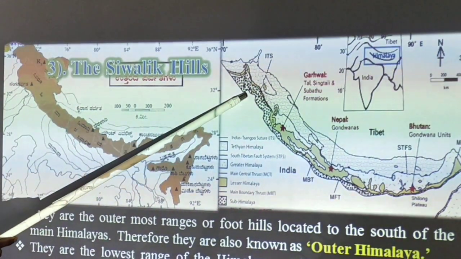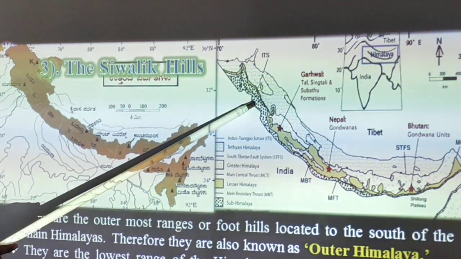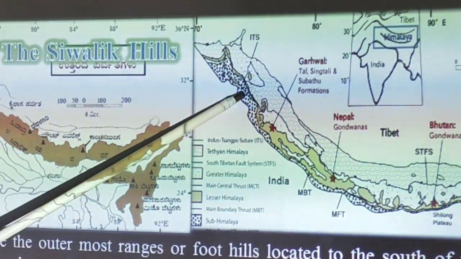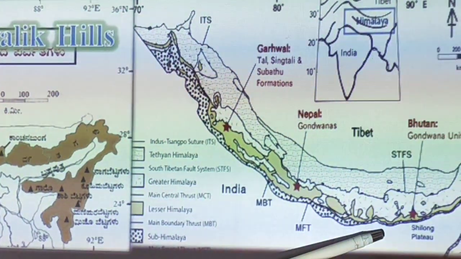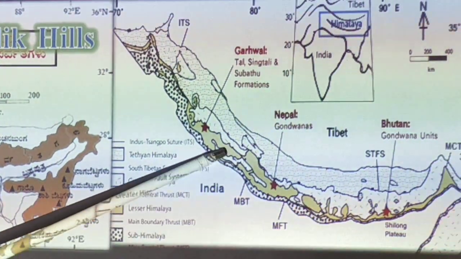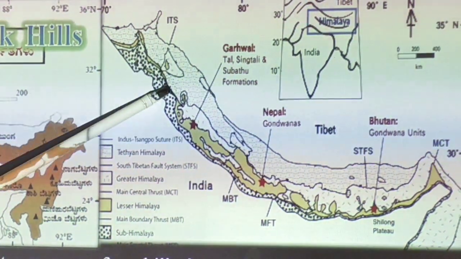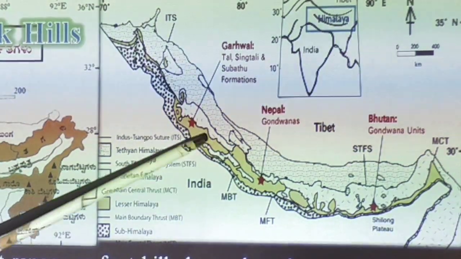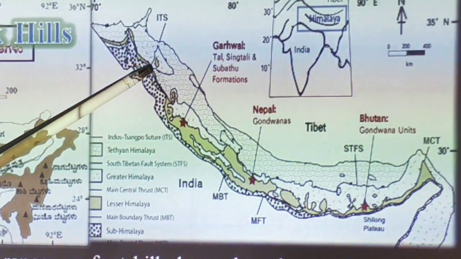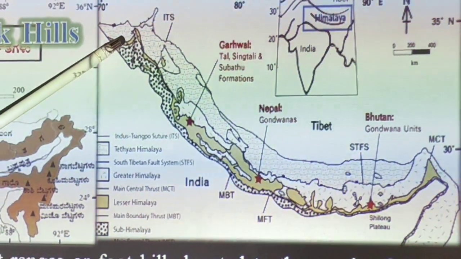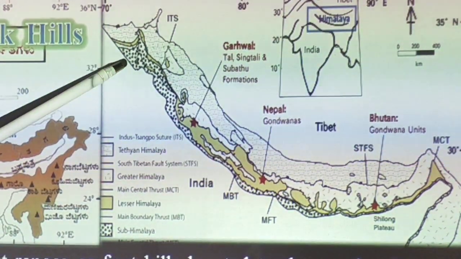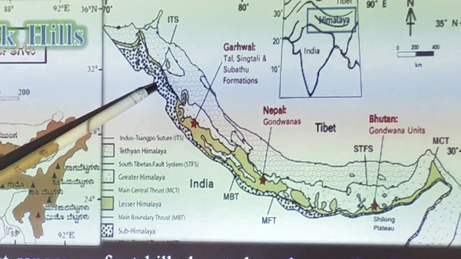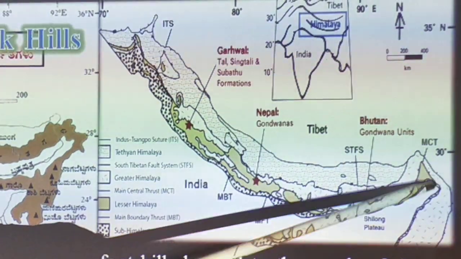The third parallel range of Himalayan mountain is Shivalik Hills or foothills. These Shivalik Hills are the outermost ranges, hence it is called outer Himalaya. They extend from Jammu and Kashmir in the west to Arunachal Pradesh in the east.